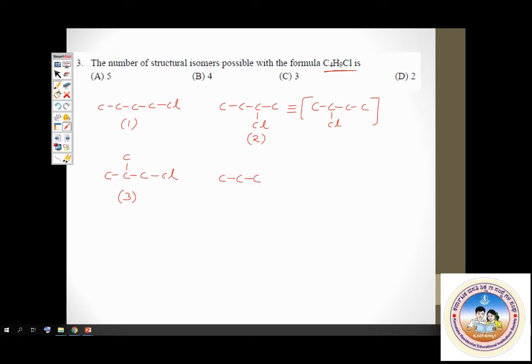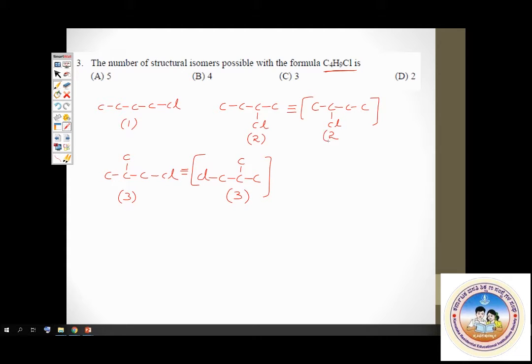If I attach it here, I've got nothing but structure 3. This also is structure 3, repetitive. This is repetitive, just the same way this is structure 2, repetitive. Now what I can do is attach chlorine to the middle carbon.